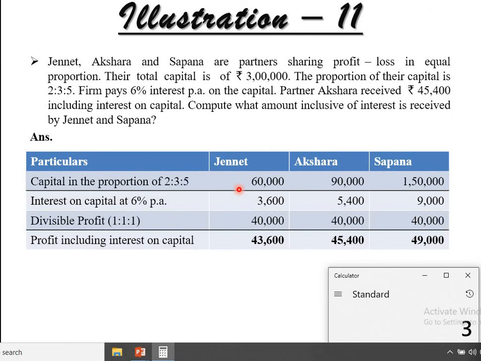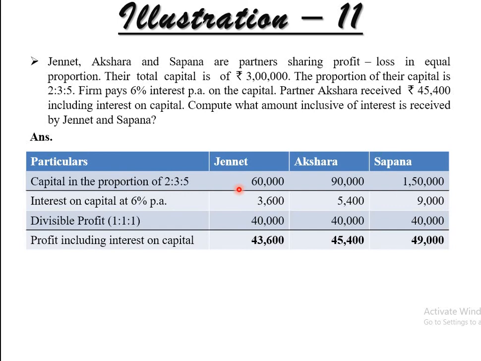Next one, 3 lakh multiplied by 3 by 10, 90,000, and last one 3 lakh into 5 by 10, 1,50,000. Clear? So this amount came through 2:3:5: 60,000, 90,000 and 1,50,000.